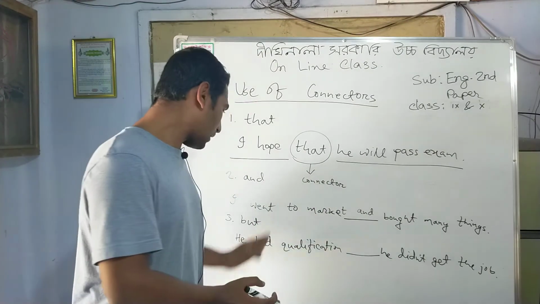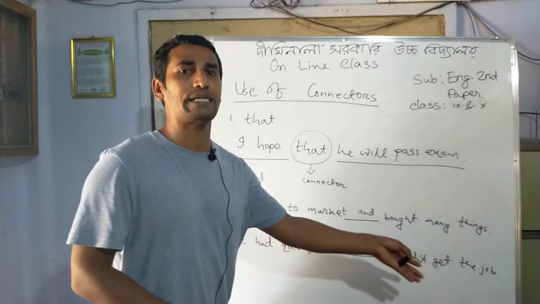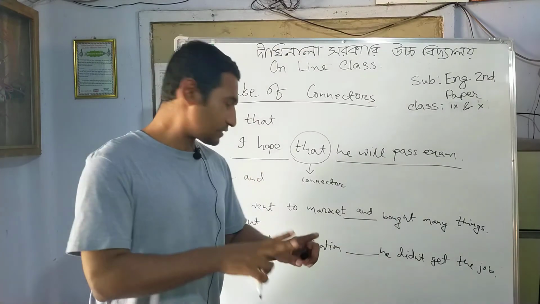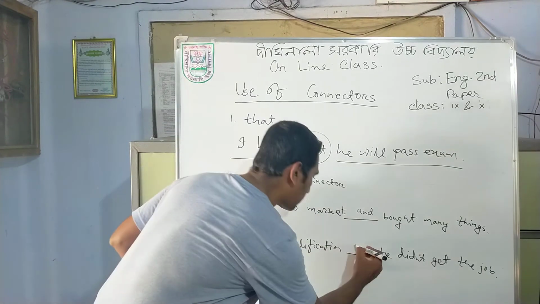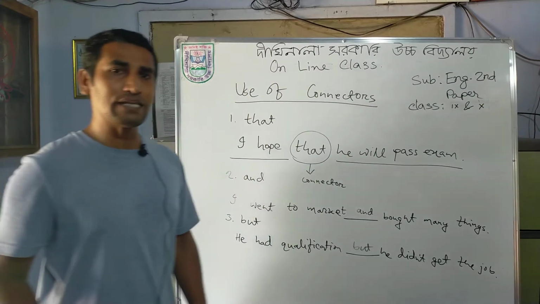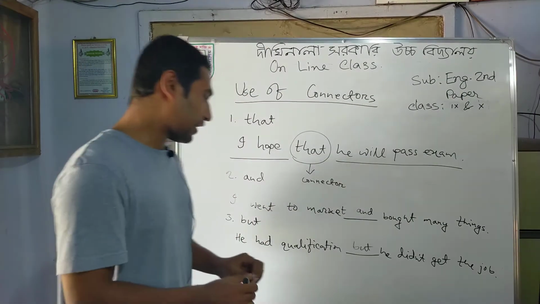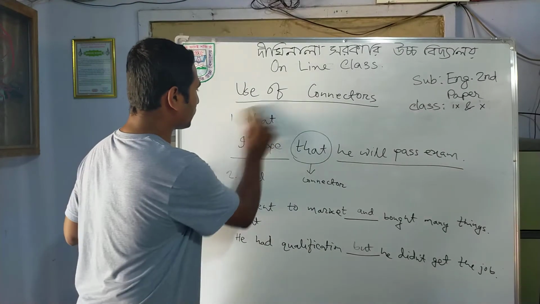That means what can be the Bengali meaning of this sentence? তার যোগ্যতা ছিল কিন্তু সে চাকরিটা পেল না. That means these two portions have the opposite notion. So you have to use here what? But. Okay, this is very known and very easy. Okay, today we will do another two. Number 4 we can do.